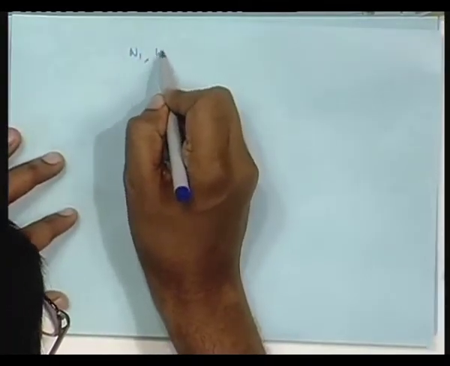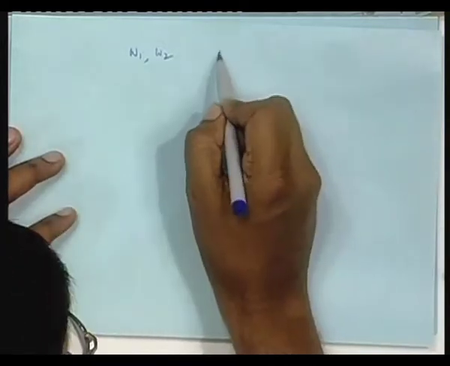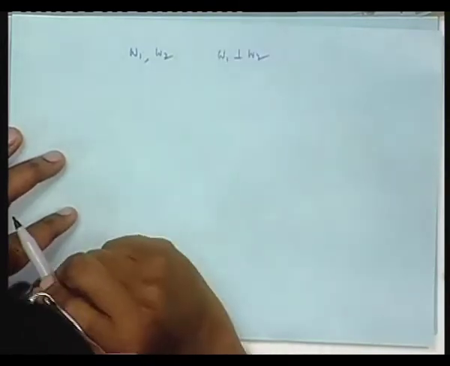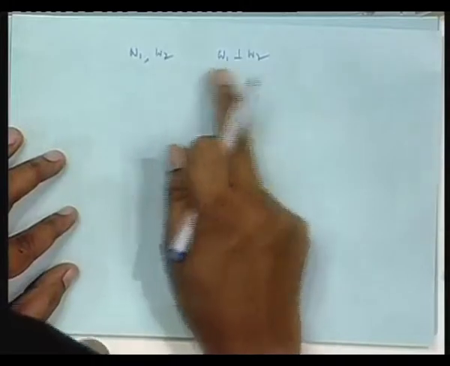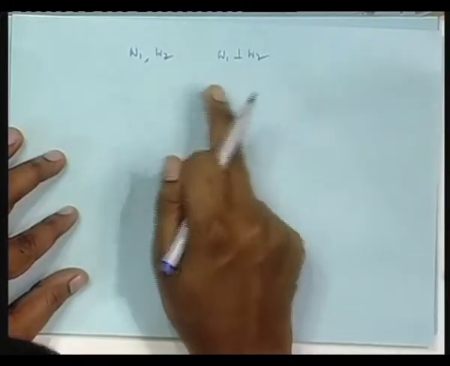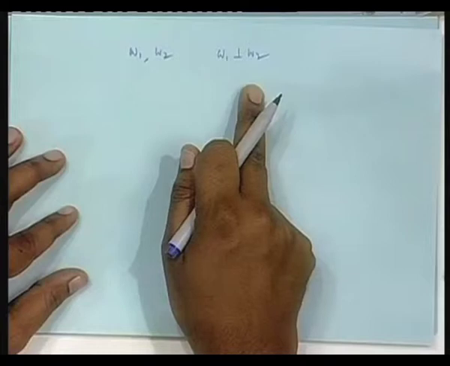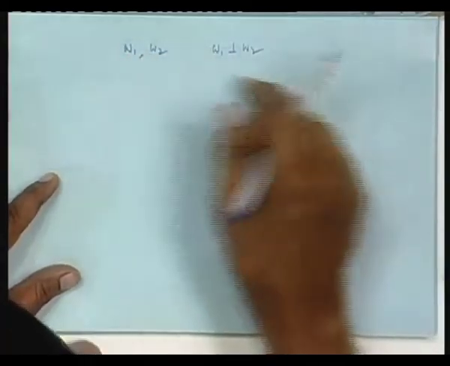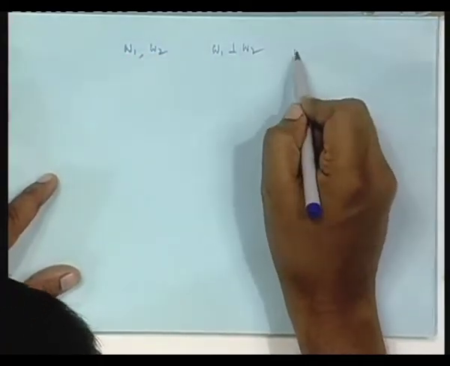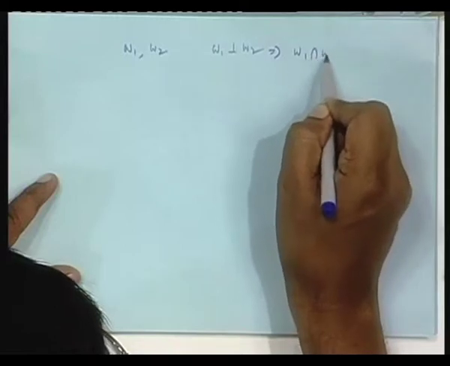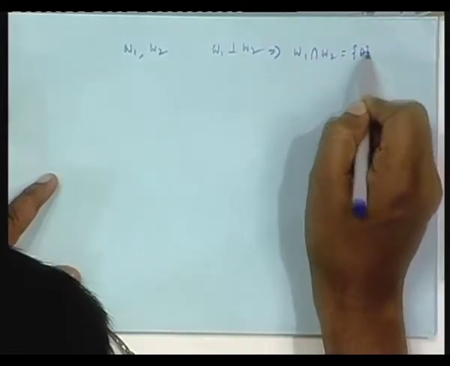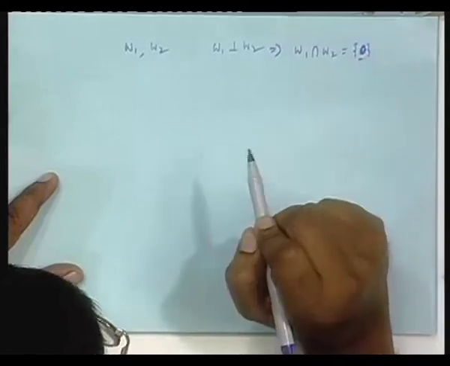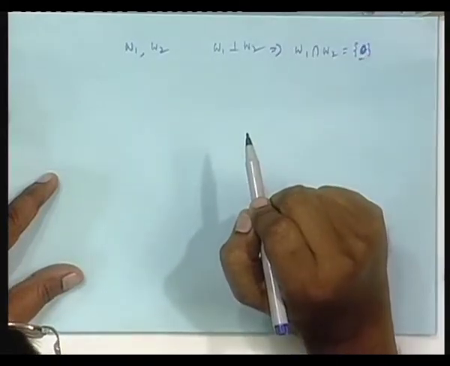There you see one thing, suppose W1 and W2 are such that it is given W1 is orthogonal to W2. That means any vector of W1 and any vector of W2 are mutually orthogonal. Then my claim is they intersect only at 0. Earlier I directly gave W1 and W2 such that they intersect at 0. Here I am saying that if they are orthogonal, then the intersection of W1 and W2 is nothing but 0. Can you prove this? It is very easy, the 0 vector. One line proof.